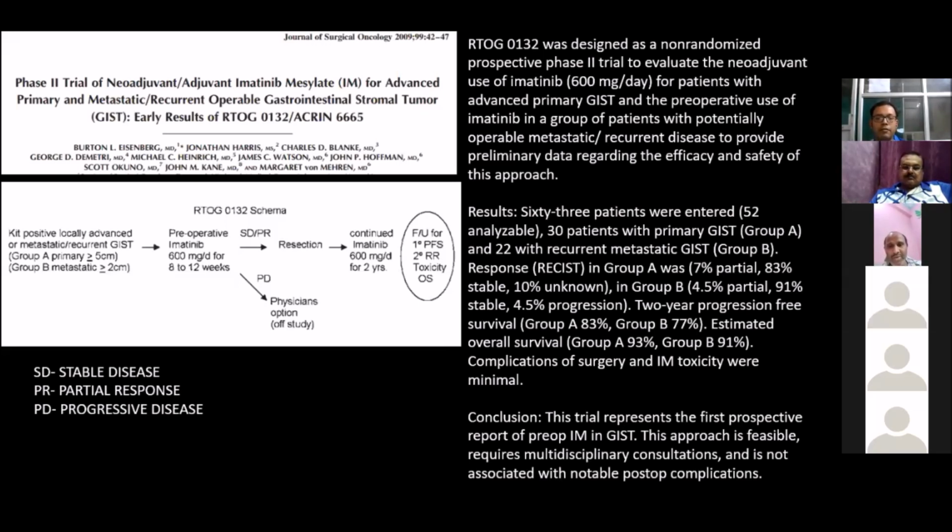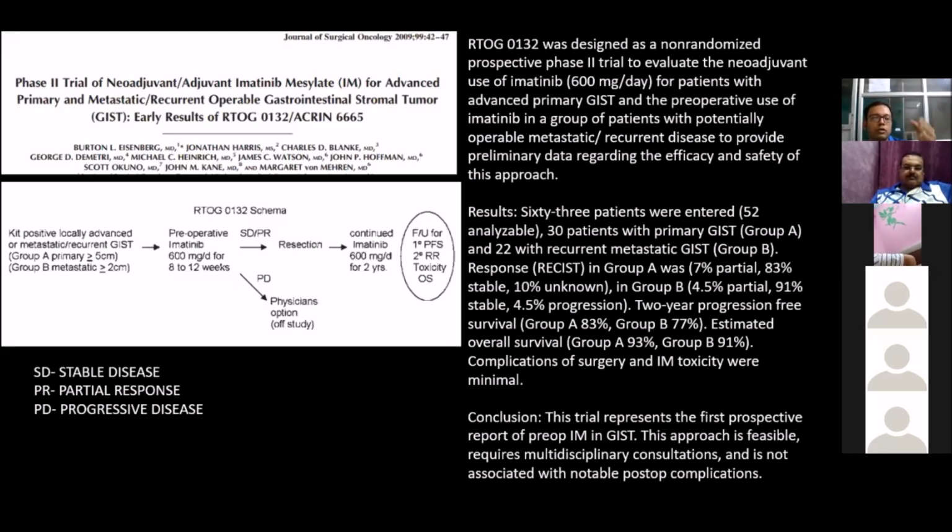By RECIST criteria, in group A up to 83% had stable disease, whereas in group B up to 91% had stable disease, and overall survival was more than 90% in both groups, and complications of surgery and imatinib toxicity were minimal. But this was only a 2-year post-op study.